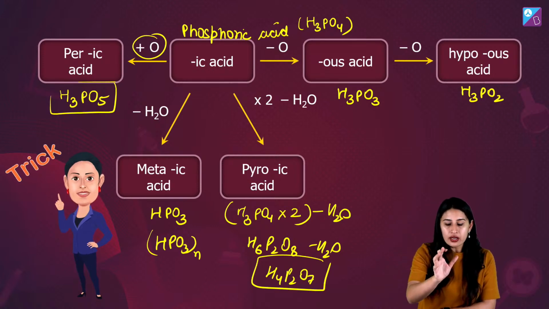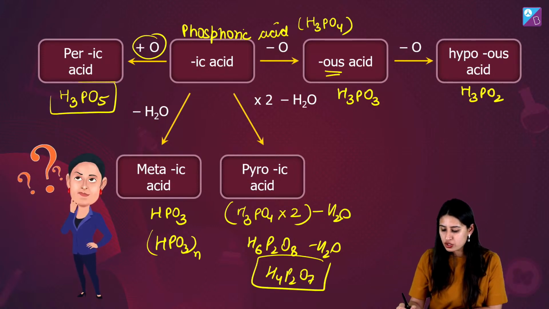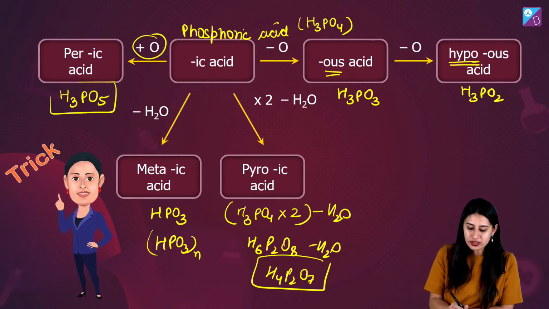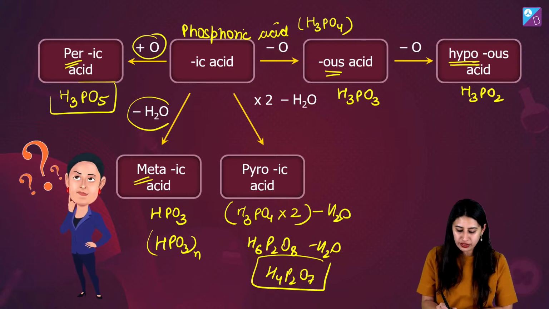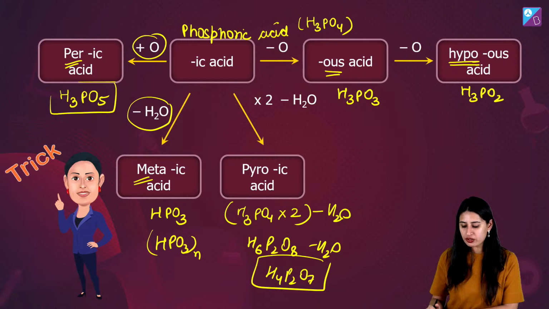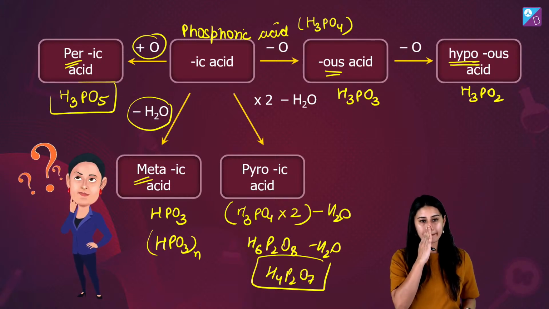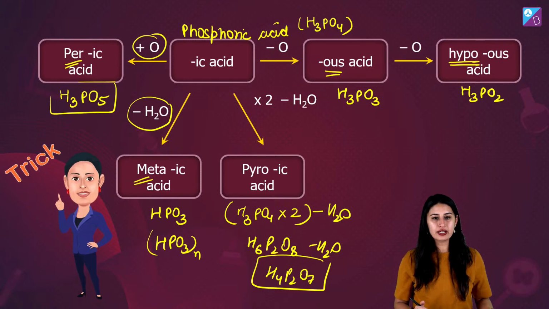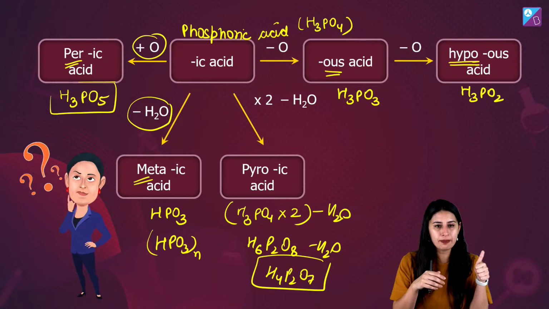So from ic, remove one oxygen, you get ous. Remove another oxygen, you get hypo. Add one oxygen, you get per. In the ic, if you remove water directly, you get meta-ic acid. If you multiply it by 2 and remove water, you get pyro-ic acid. Got that? Everybody? Thumbs up?